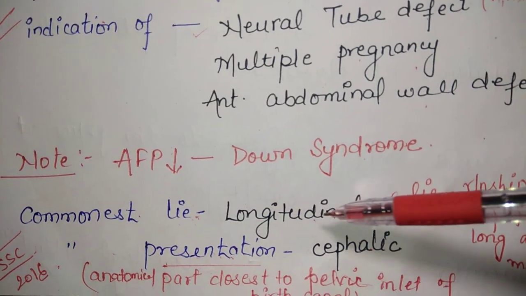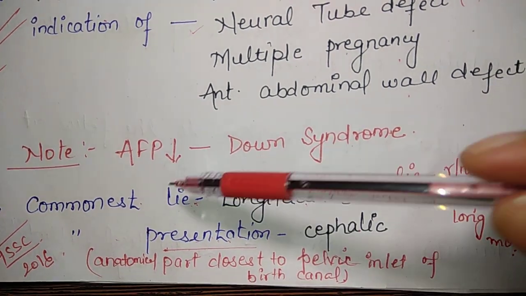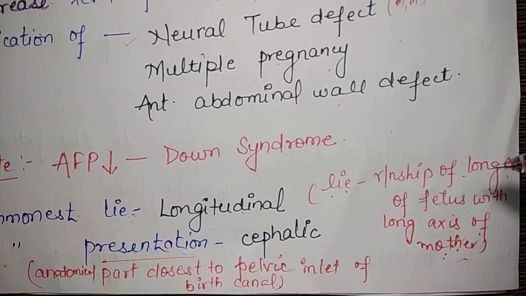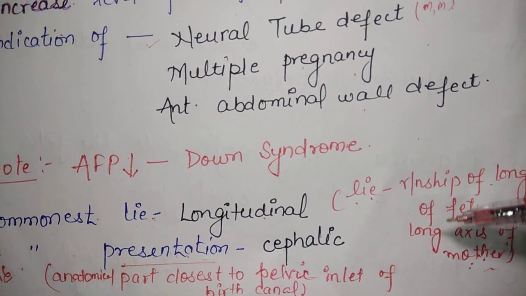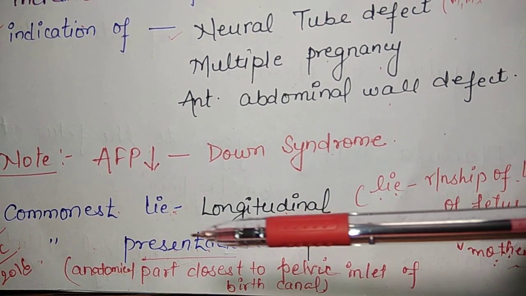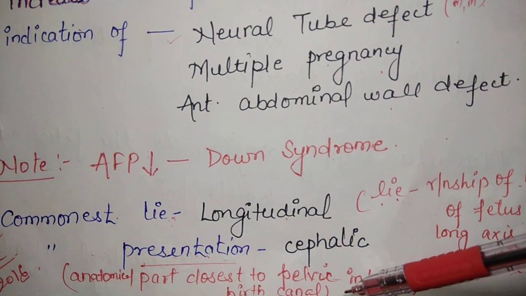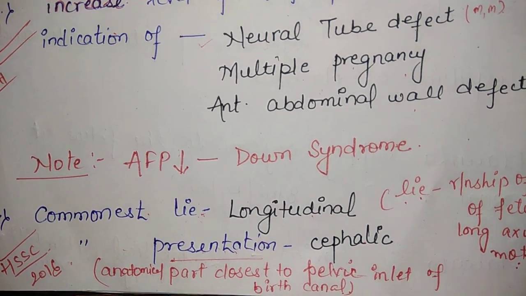The commonest lie is longitudinal and commonest presentation is cephalic. What do you mean by lie? Lie is the relationship of the long axis of the fetus with the long axis of the mother, whereas the presentation is the anatomical part that is closest to the pelvic inlet of the birth canal.